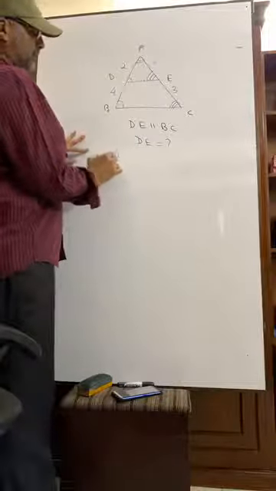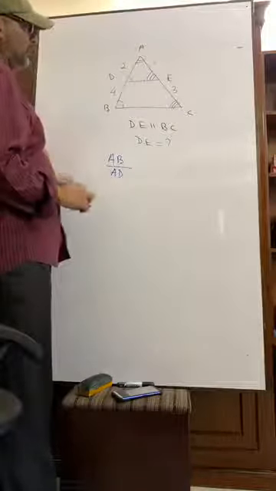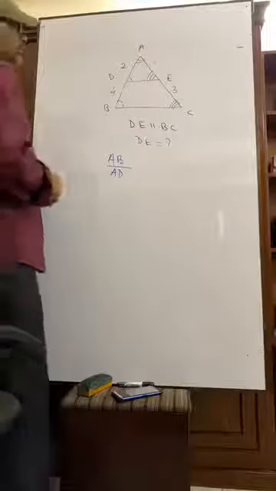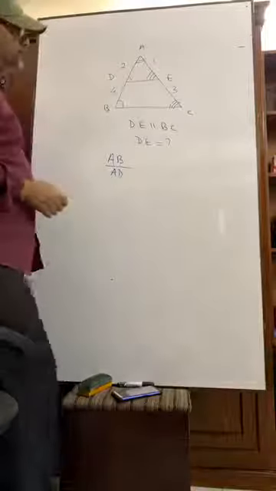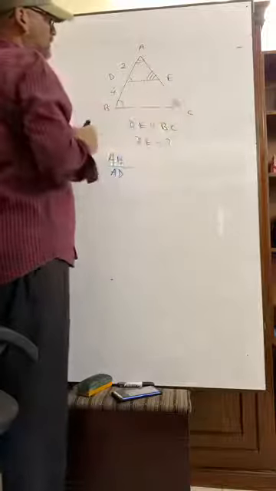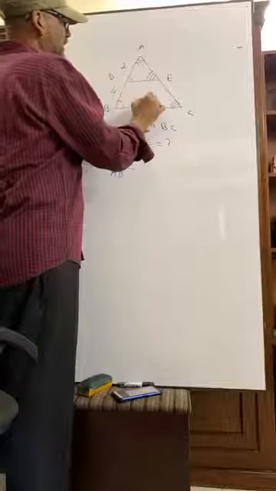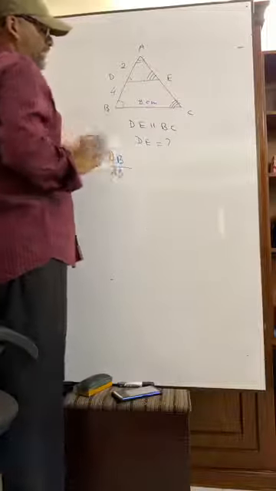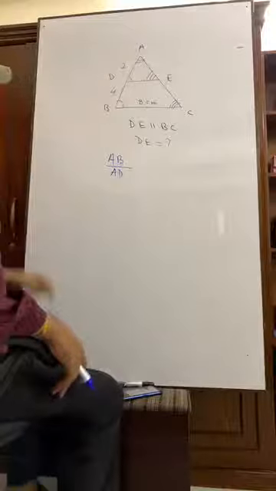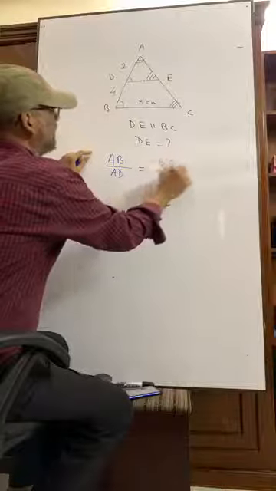That means here AB by AD is equal to, oh, I am sorry, I am giving not this. Suppose here it is 8 centimeter. So AB by AD is equal to what? BC by DE.